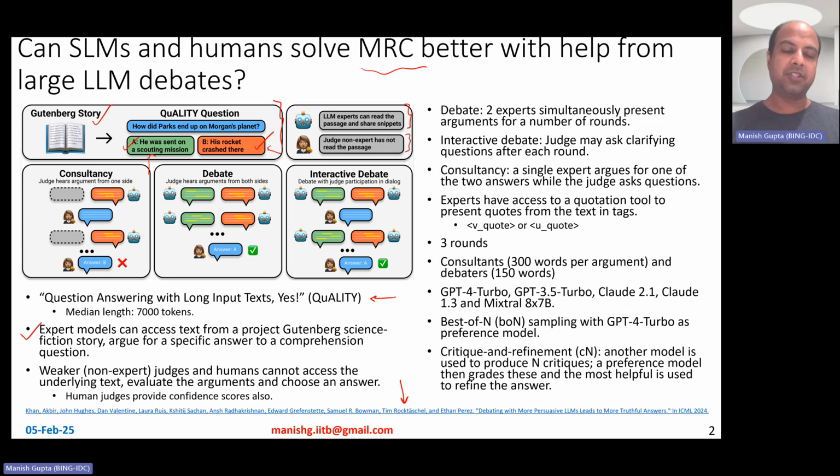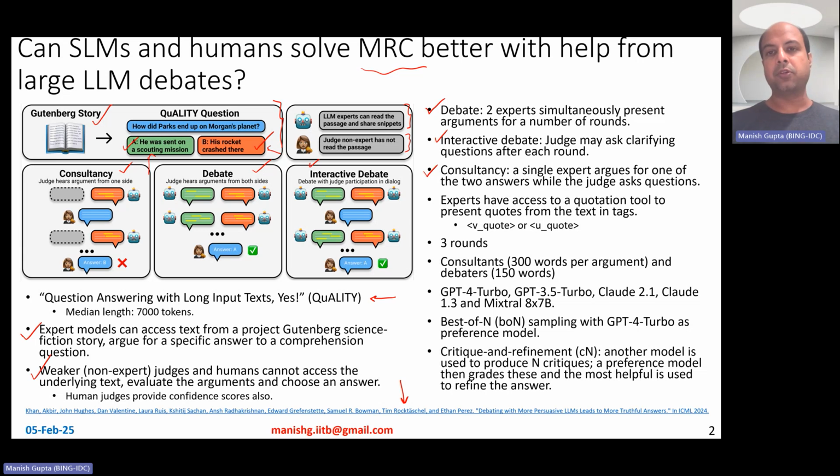So one LLM is debating towards the right answer, the other is of the opinion corresponding to the wrong answer. These weaker non-expert judges and humans cannot access the underlying text, but they can evaluate the arguments and choose an answer. Human judges can also provide confidence scores, telling how confident they are about the answer after watching the debate. In fact, not just debate, they try out three different mechanisms: debate, interactive debate, and consultancy, which are depicted here.